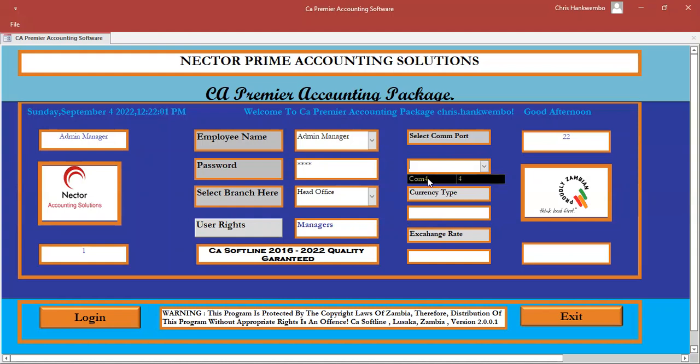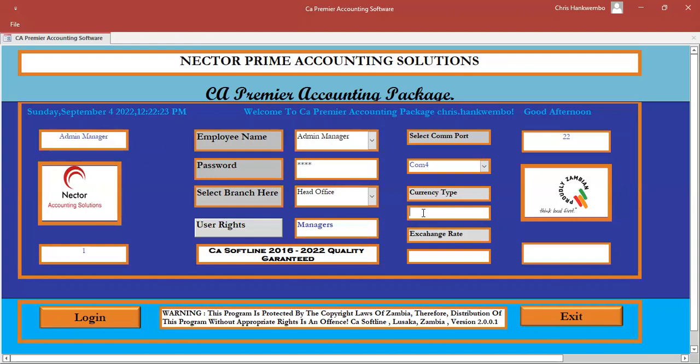So this serial port, you simply select it there. Once you select it, that's it. It will be in the background. It will know the time when you start processing the invoice, and it will remain ready to send the data to ZRA. Here, you simply give the software the currency which you want to use.